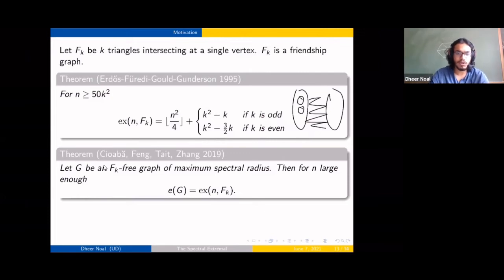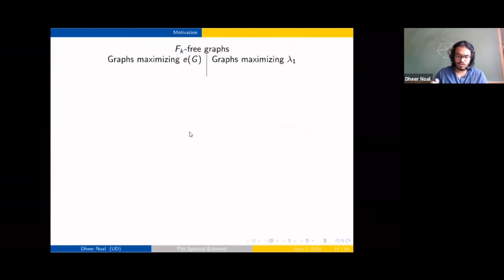So Cioabă, Feng, Tait, and Zhang showed that for the spectral question, it turns out that the spectral extremal graphs have these many edges as were there for the edge extremal. Right, so just going to go over it quickly again.